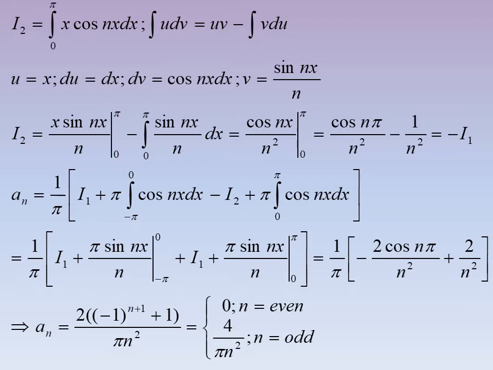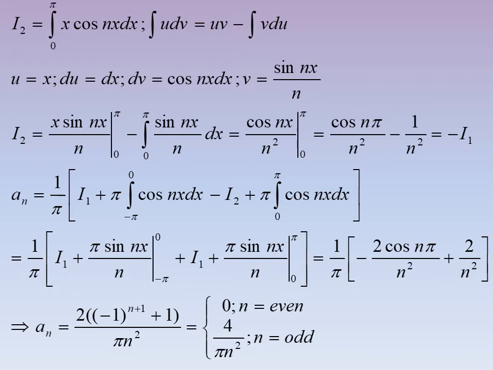Here if you substitute, you know cos n pi is equal to minus 1 whole power n. So already there is a minus, so we can write 2 into minus 1 whole power n plus 1 divided by pi n squared.